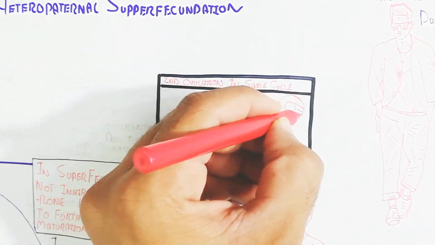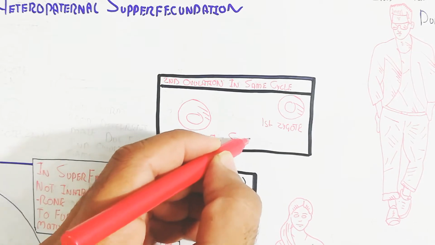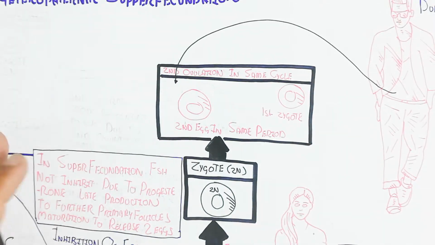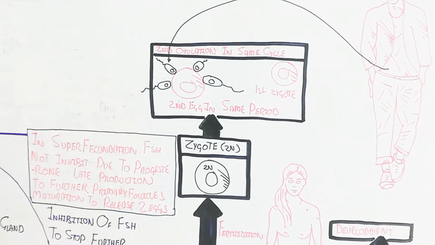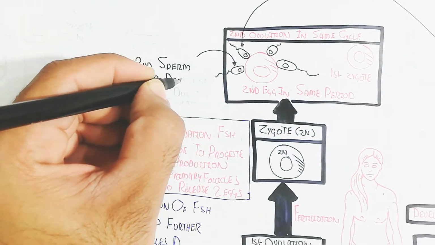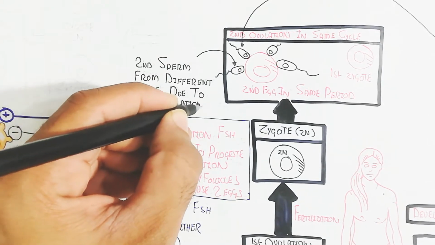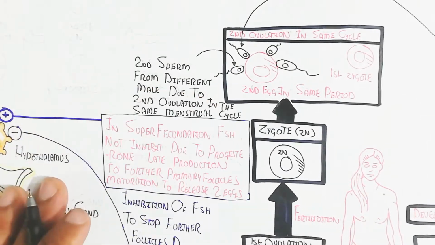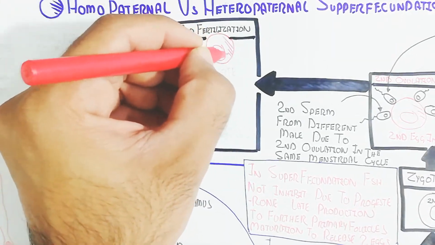So this is the second ovulation in the same cycle producing the second egg in the same period. In this way the fertilization will occur differently, and the two zygotes will be formed. Both zygotes come from sperm of different males, due to the second ovulation in the same menstrual cycle. The two zygotes are due to the second fertilization, and both zygotes are non-identical and their parents are different. The father is different, but the mother is the same.